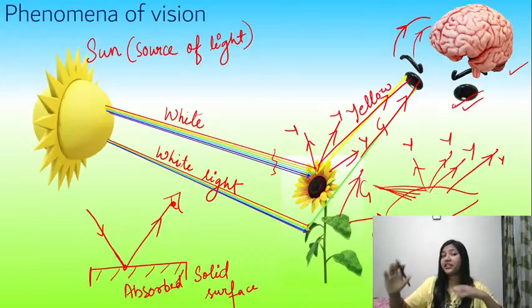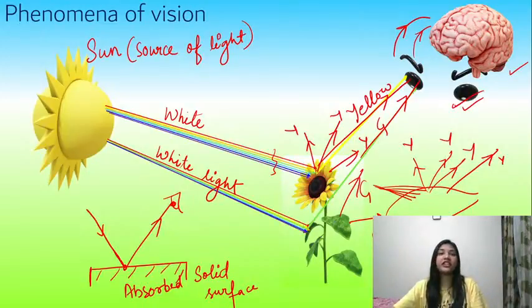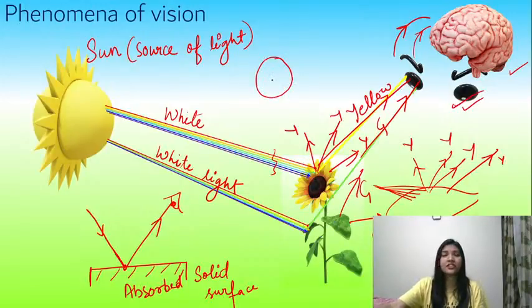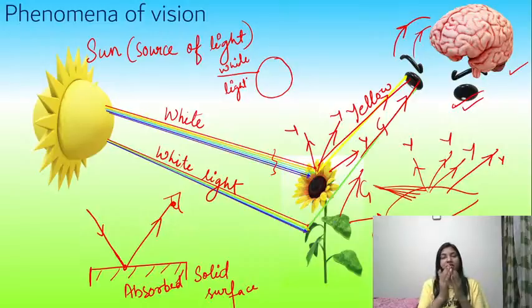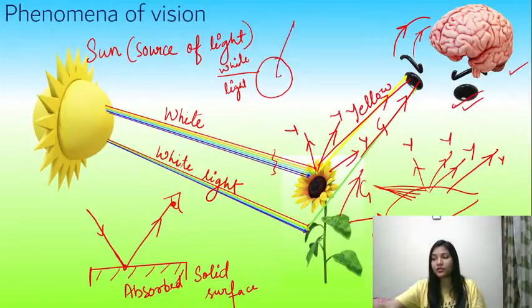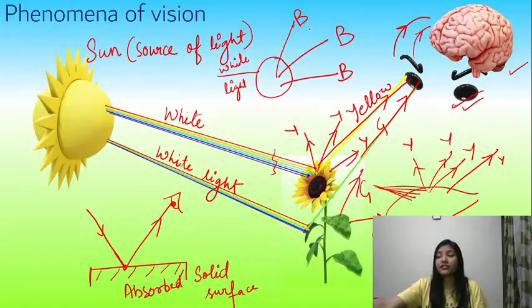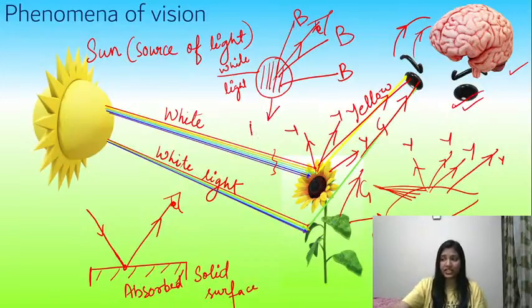Now the brain will be interpreting the same thing and it will give the indication that the leaf is made up of green color. Same thing happens whenever we see any object. For example, here is a solid sphere and here we have the white light. If the white light is coming, we can say that it is a combination of 7 wavelengths being received. Let's suppose out of those 7 wavelengths the blue wavelength has been rejected, the blue wavelength is reflected back. If it is reflected back and if we receive that wavelength, then we will perceive that this particular sphere is actually blue in color.